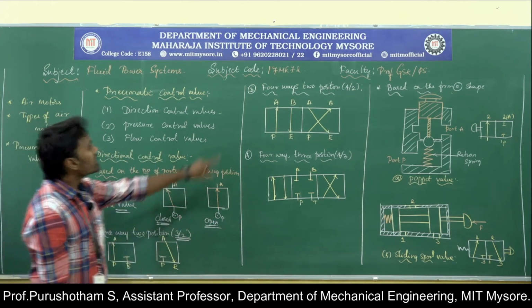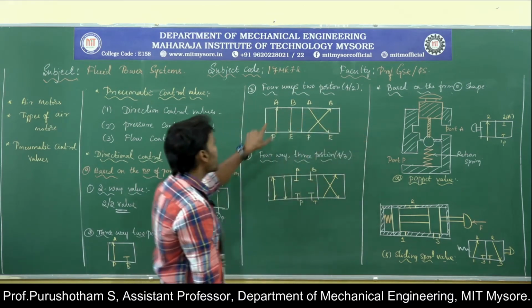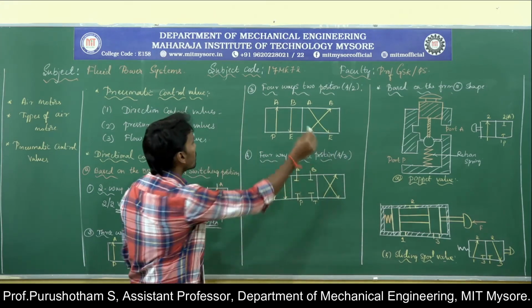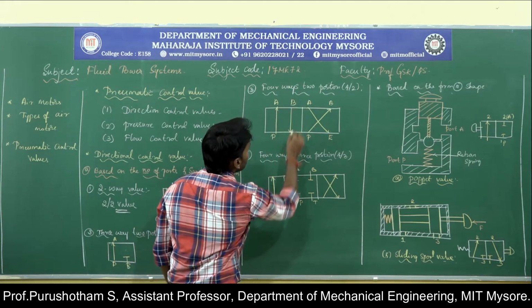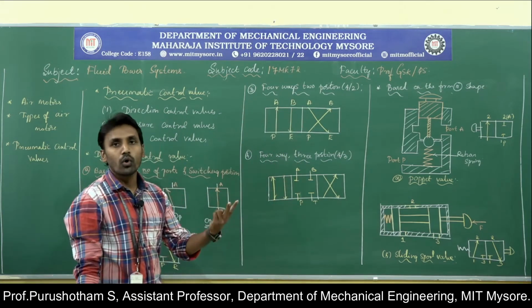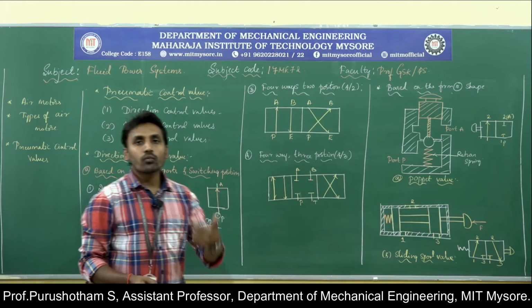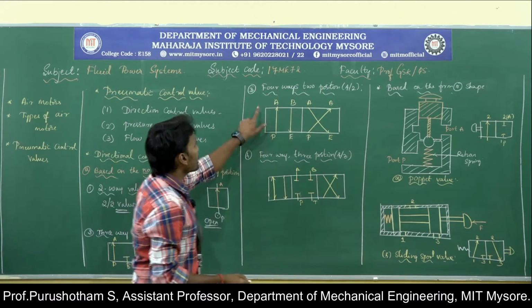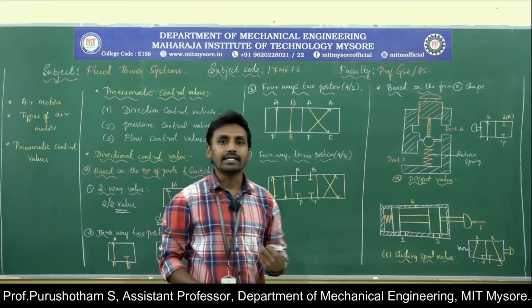3/2 valve. Next, 4-way 2-position valve. That means it has 4 ports and 2 positions. The 4 ports are the pump line, outlet port A, outlet port B, and the exhaust port. The 2 positions are, the first one for the extension, another for the retraction. So this type of 4/2 valve is used in double acting cylinders.